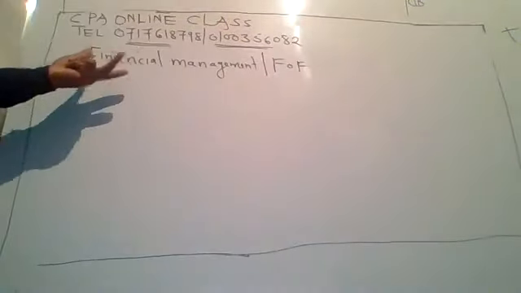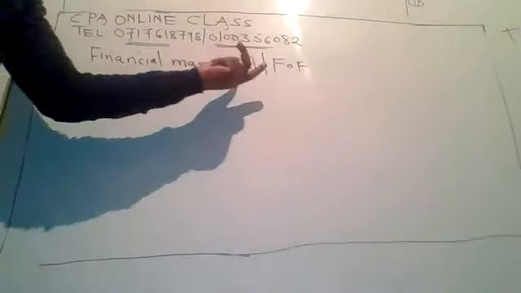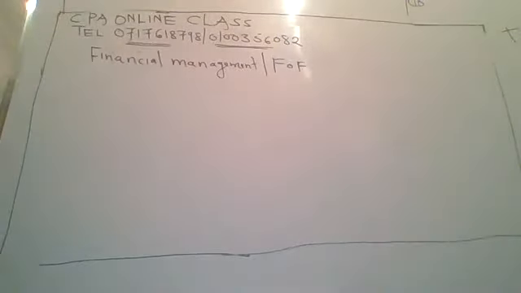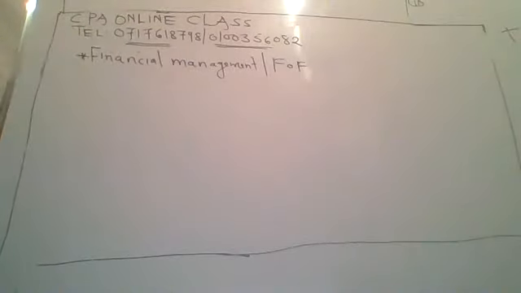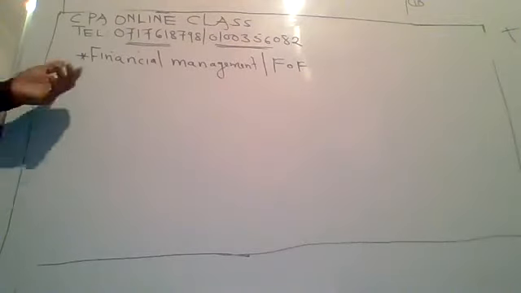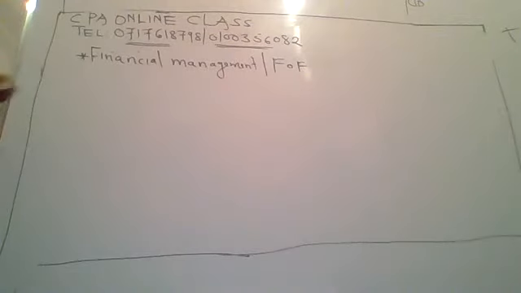This is a unit under the intermediate level of the current CASNET syllabus. With financial management, you will be able to be a finance officer or a financial analyst at the end of the course. So we want to look at the topic we normally start with, that is the time value of money.